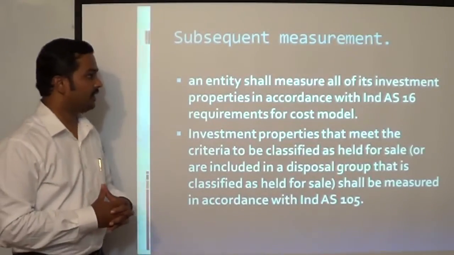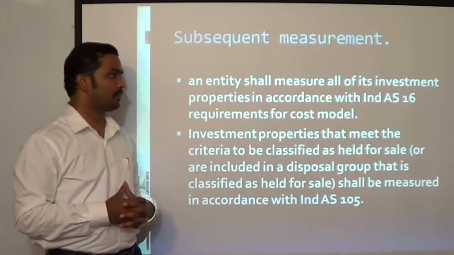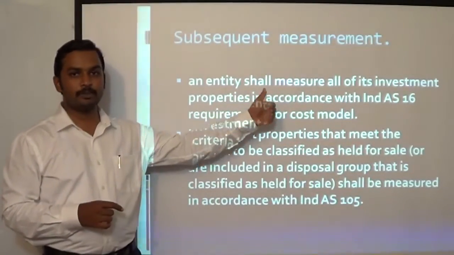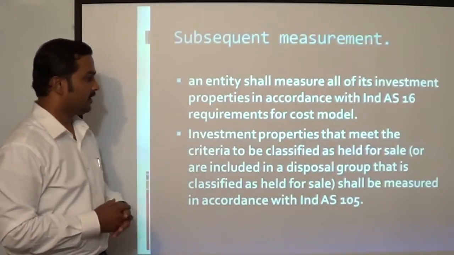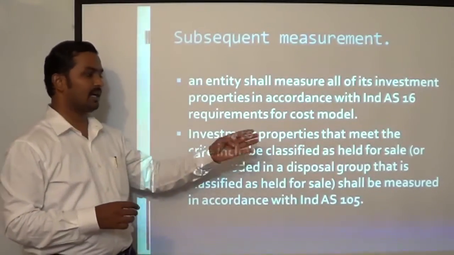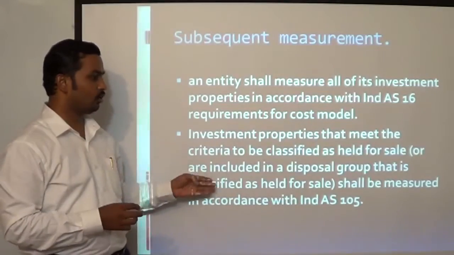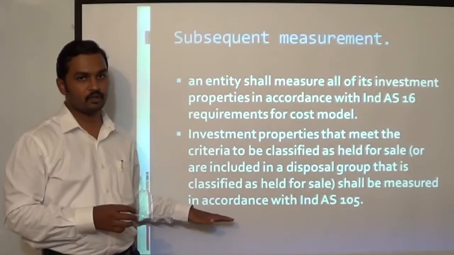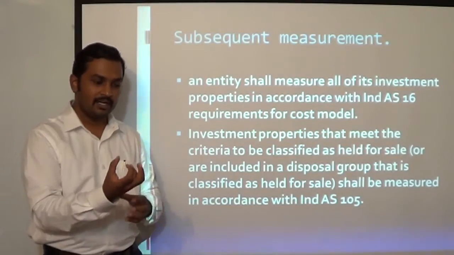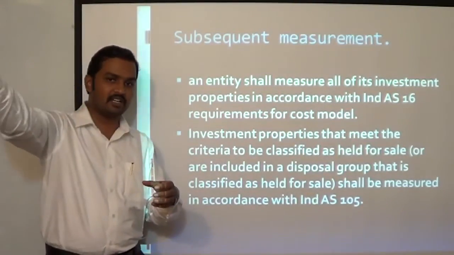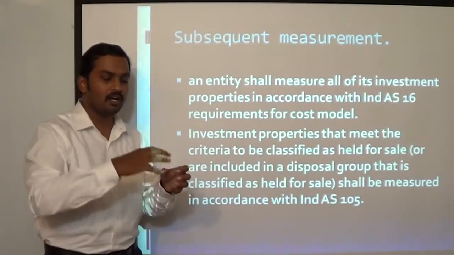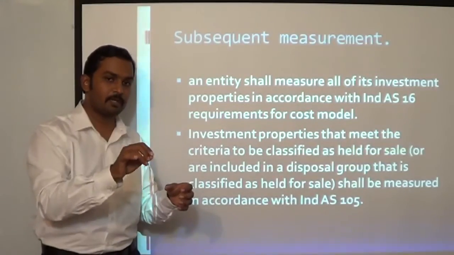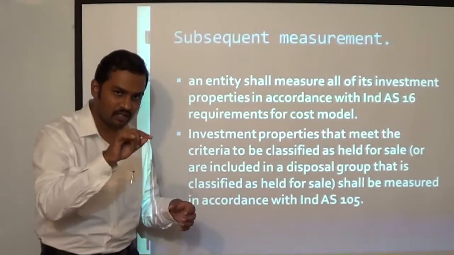Now subsequent measurement, an entity shall measure all of its investment properties in accordance with Ind AS 16 requirements of cost model, that is cost minus accumulated depreciation and accumulated impairment losses. Investment properties that meet the criteria to be classified as held for sale or which are included as part of disposal group, the requirements of Ind AS 105 will apply. Okay, that means if there is an investment property, it satisfies the definition of an asset held for sale under Ind AS 105, or it is part of a group which is held for sale under Ind AS 105, then for balance sheet purpose you have to measure the value of the asset at fair value less cost to sell.